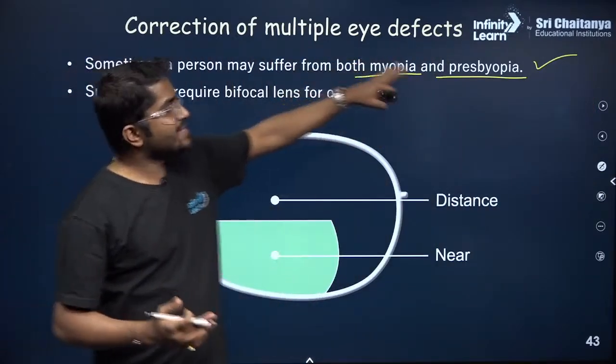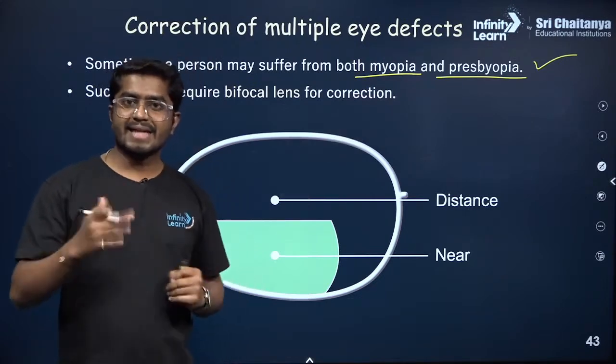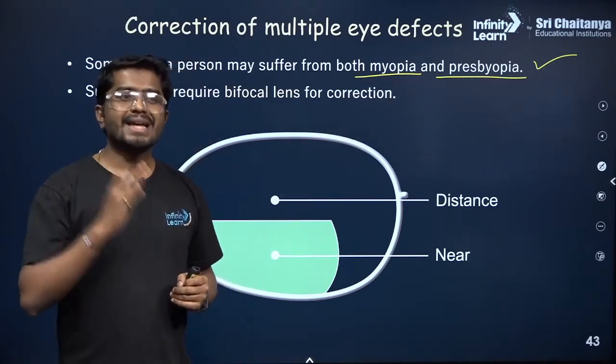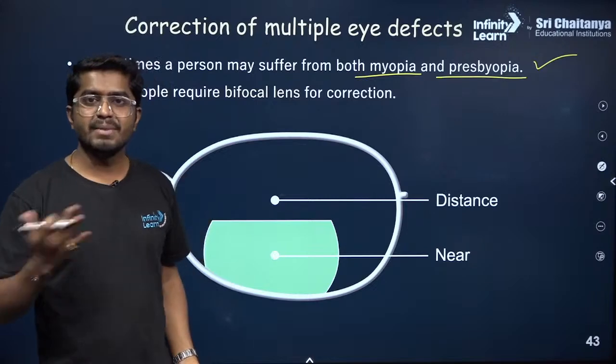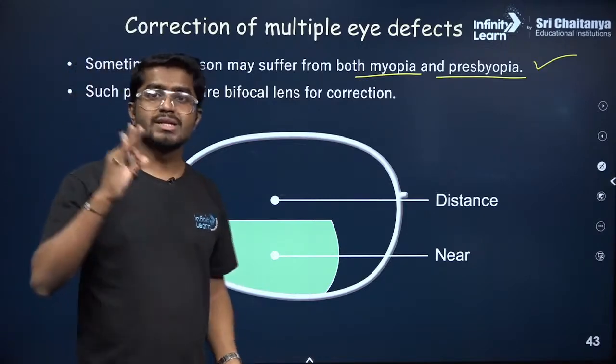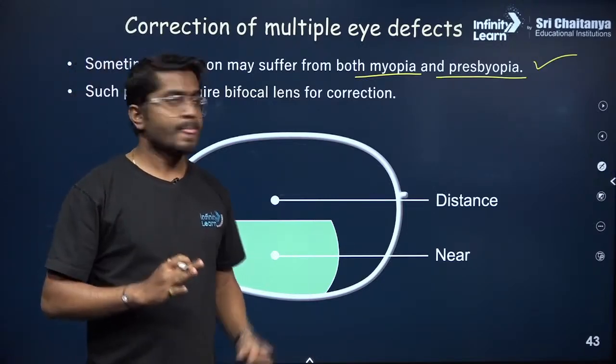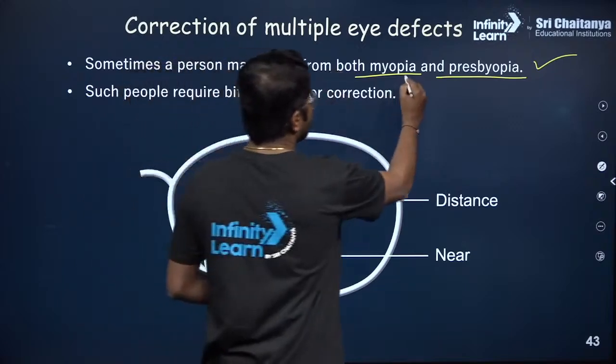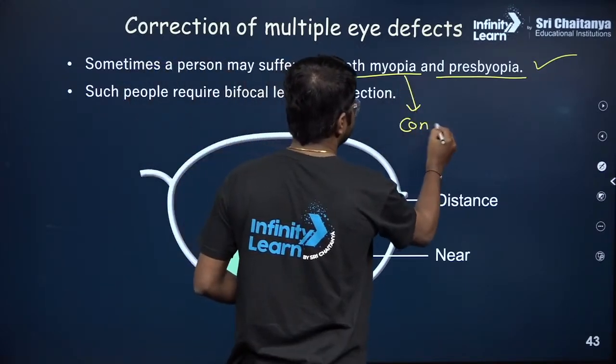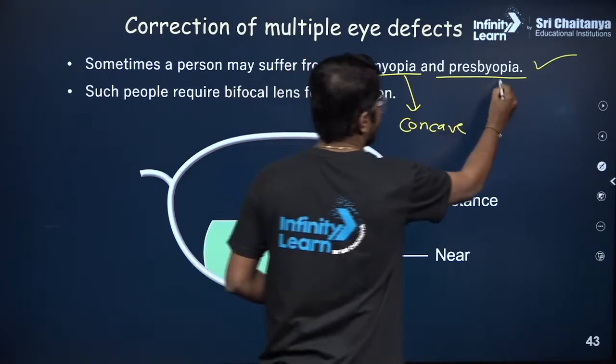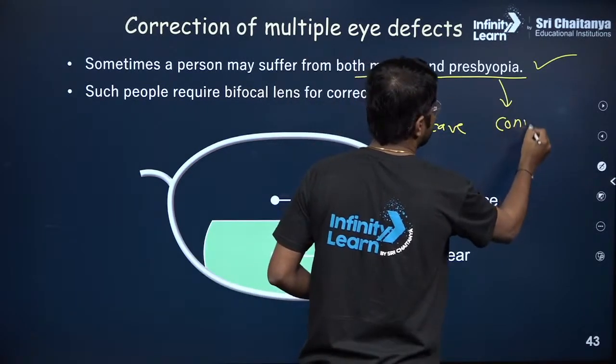What about presbyopia and hypermetropia? Can they happen at the same time? Yes, but in that case the correction is very similar. They just have to use a convex lens to correct. But if you have myopia, we use concave, and for presbyopia, we use a convex lens.